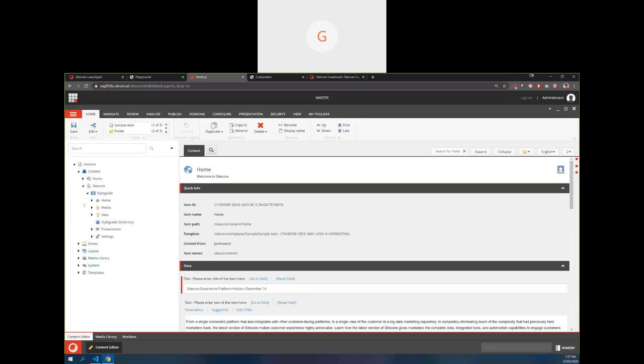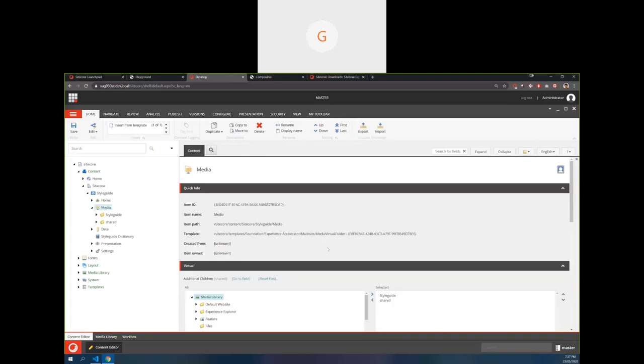Otherwise, if we quickly check media, these are not items which reside here. Previously, we always had media at the media library level, right? But this media is also referring from there. It is what we call a scoped view of the media library, so that content authors can quickly see which media items are configured for this site. These are site specific, and the tenant shared one is showing here.